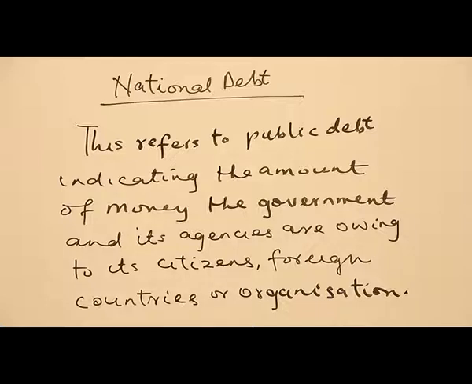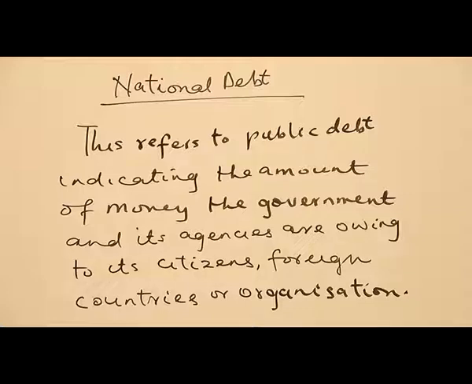Government can take loans from its citizens, from foreign countries, even from foreign financial organizations such as the IMF. So what we are looking at here is the total liability that government is owing, either to the citizens or to organizations outside the country. So we are talking about public debt.